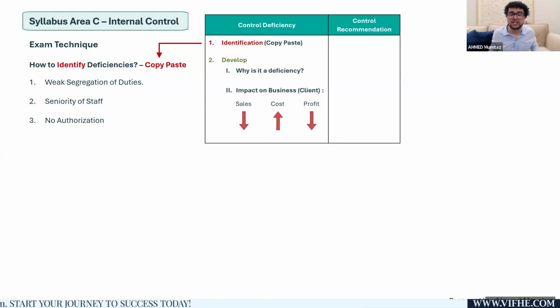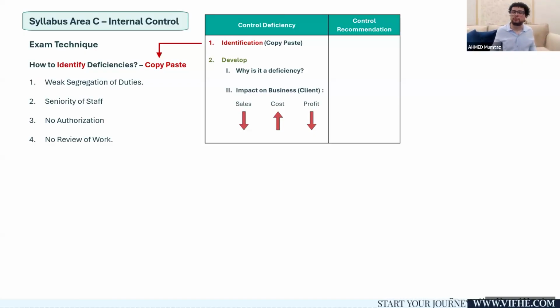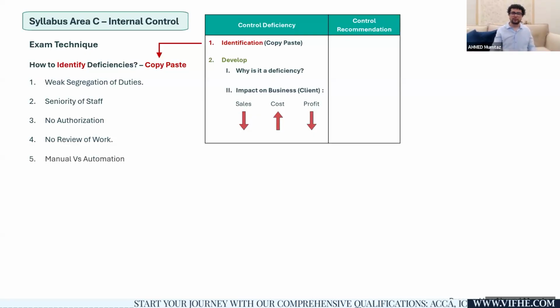So if authorization is missing, consider it as a deficiency. If the work which I performed was not reviewed by my senior, so I'm a clerk, my work was not reviewed by the manager, well, consider it as a deficiency, because no review of work means the frauds and the errors can go unnoticed.